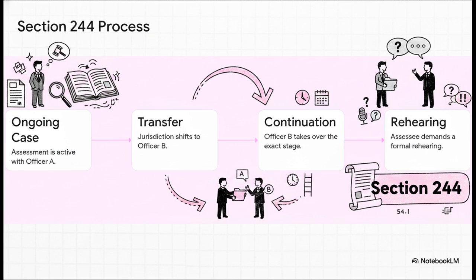But here's where you step in for Step 4. Under Section 244, you formally exercise your client's legal right to demand a rehearing. You do this because you want to ensure Officer B fully understands your nuances and arguments rather than just reading Officer A's cold notes. It perfectly protects your client's right to a fair hearing before that final order drops.